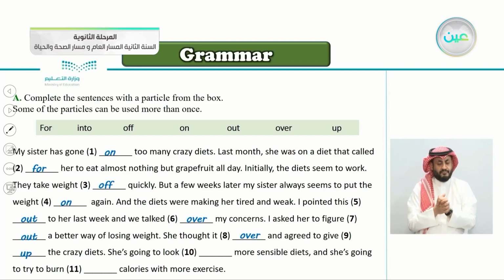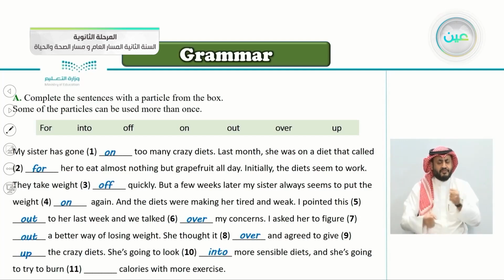She's going to look more sensible diets. She will search for more sensible diets. So she's going to look into. So to look into, it means to search for something. So she's going to look into more sensible diets, and she's going to try to burn calories with more exercise.